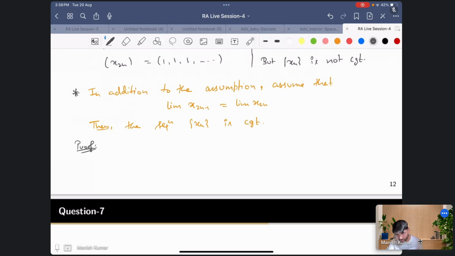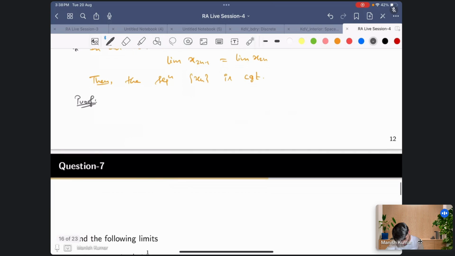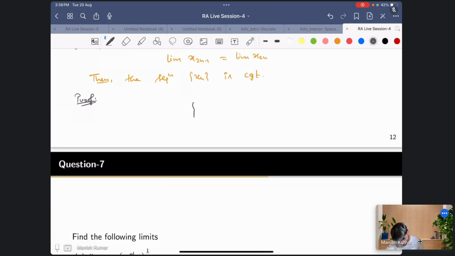Do you know the proof, like how to establish this? You already answered it, but do you know the proof? It's actually obvious. Here the issue was that one of the subsequences was converging to another point. I'll give a pictorial representation: x1, x2, x3, x4.